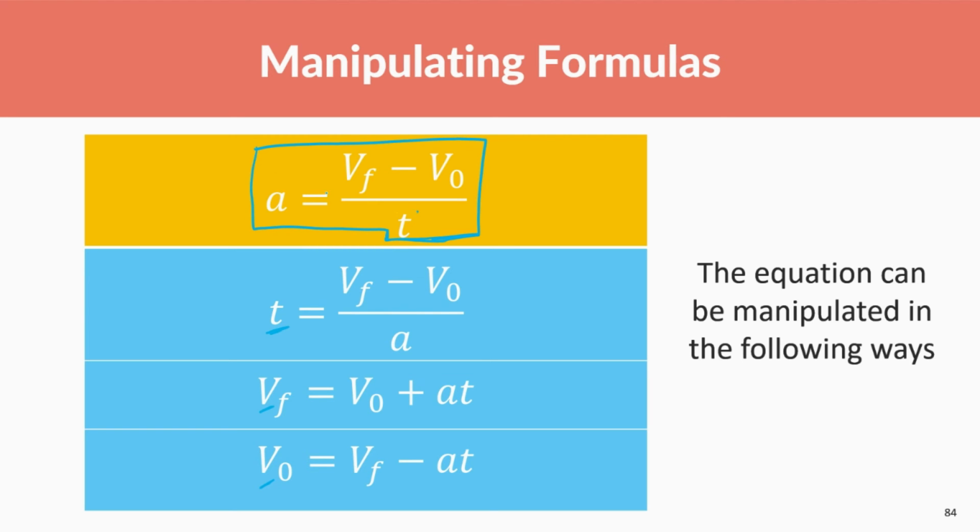If we want to find time instead of acceleration, we can multiply both sides by time. We get rid of this time, and then we have time on this side. Then we can get rid of acceleration by dividing both sides by acceleration. And then we get this formula here. Time is equal to the final velocity minus the initial velocity divided by a. You could do all these different algebraic manipulations to find the other variables. So either know how to do that, memorize it, or if your teacher allows, have the formula sheet.